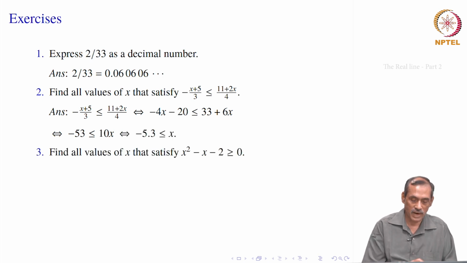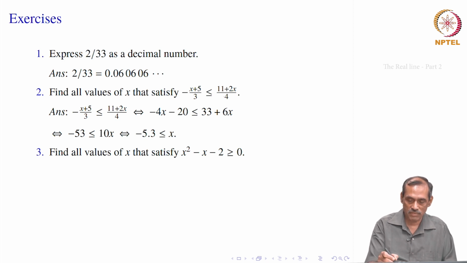Now, we can divide both sides by 10 to get x on the right side. It is a positive number we are dividing, so the inequality is preserved, the same inequality will stay. It is minus 53 divided by 10 on the left side. So, minus 5.3, and on the right it is x. So, that is how it looks.